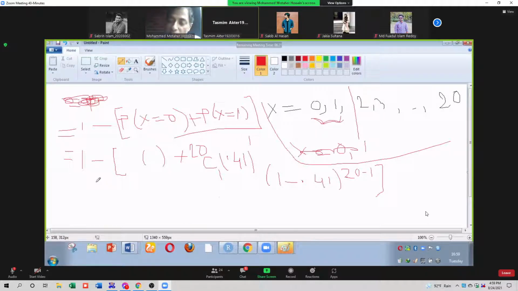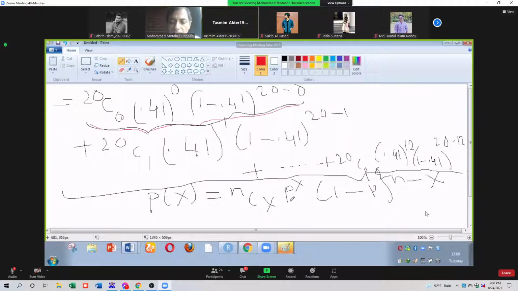Sir, I cannot hear you properly. So that I can give the answer specifically, please specify your question. Sir, your network is poor. Why are you adding 1 minus, sir? I say please, 1 minus third bracket and first bracket plus 20 C1 and 0.41. I did not understand this line. Okay, what is the formula of binomial distribution? Can you see NCX p to the power x, 1 minus p to the power n minus x? Yes. Okay. Now you understood.